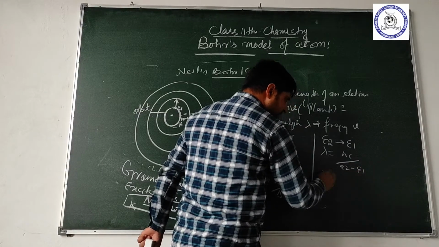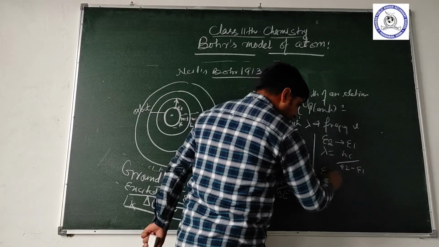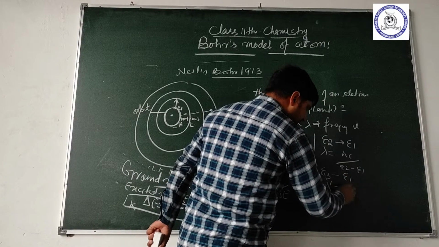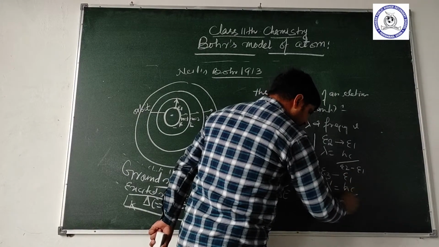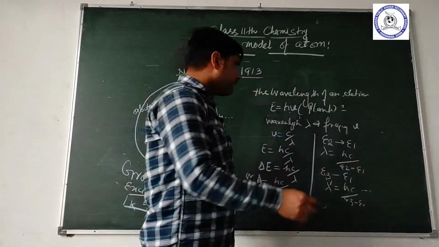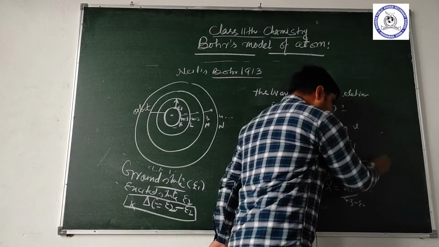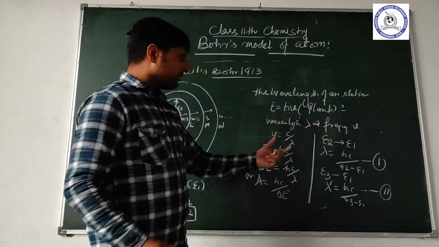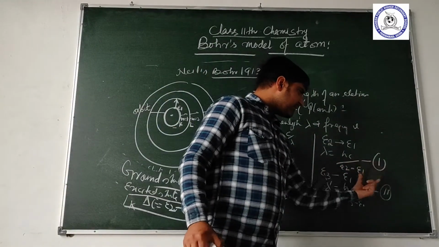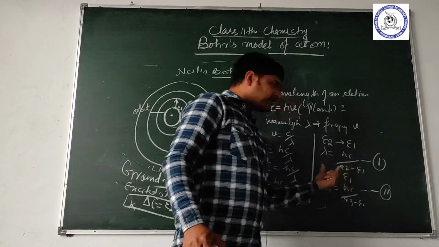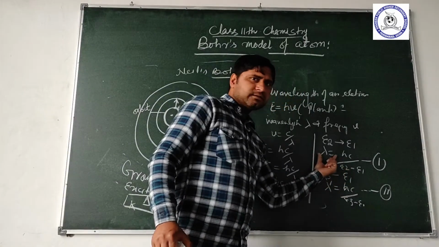When an electron jumps from E3 to E1, lambda equals hc upon E3 minus E1. This is called the wavelength of various energy levels. It means whenever the orbit changes, the wavelength changes.